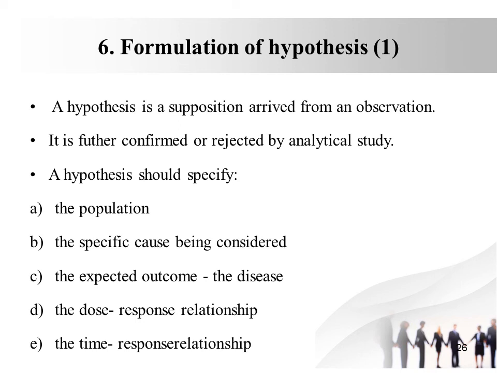Now the formulation of hypothesis. The sixth step in descriptive epidemiology includes the formulation of hypothesis. A hypothesis is a supposition arrived at from an observation. It is further confirmed or rejected by the analytical study. A hypothesis should specify the population, the specific cause being considered, the expected outcome, the disease, the dose response relationship, and the time response relationship.